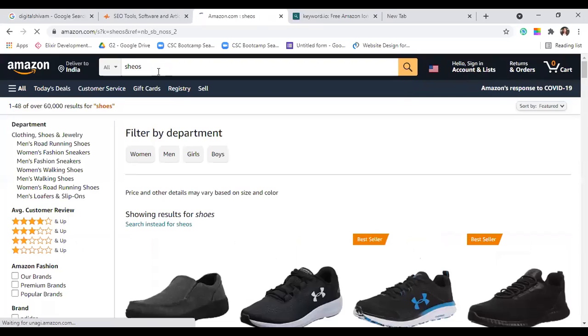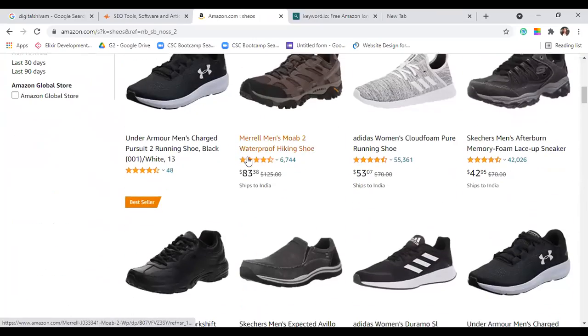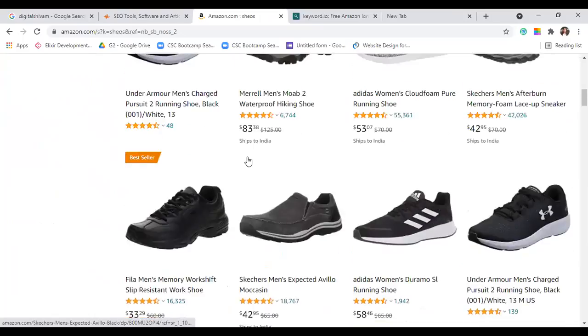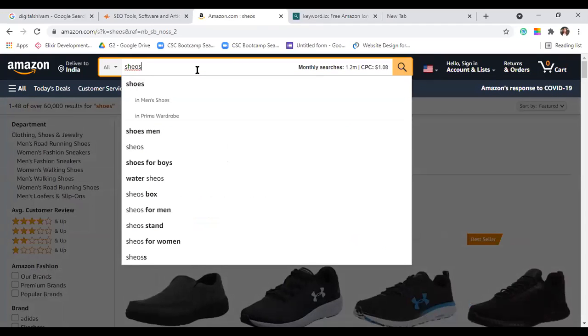People make spelling mistakes. But if I write shoes ka spelling galat, I will still get some result. So when it comes to certain websites, for example Amazon, you want to make sure that you have added those spelling mistakes in your keyword list as well. Because everyone, sometimes even when in a hurry, just writes anything and moves on with it. This is a trick that keyword researchers do.